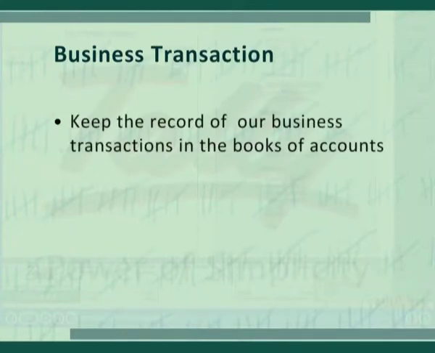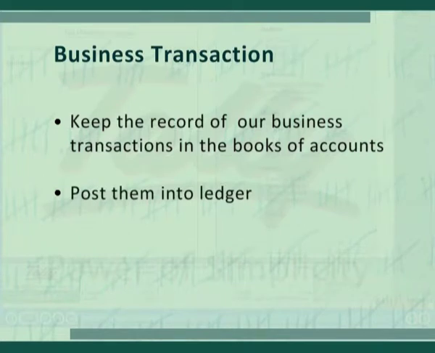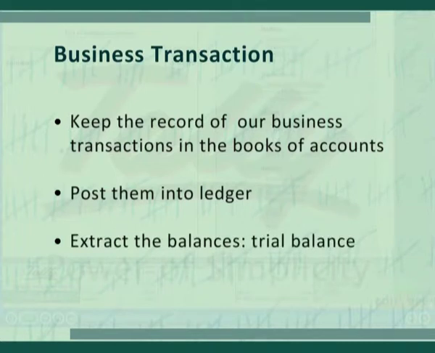For that, business transactions, which are the monetary events, are recorded in the books of accounts. This can be done in 3 steps. First, we have to record the transactions in an original book of accounts, that is, in a journal. Second, post them into secondary books of accounts, that is, a ledger. Third, extract the balances from ledger and prepare a statement called a trial balance.